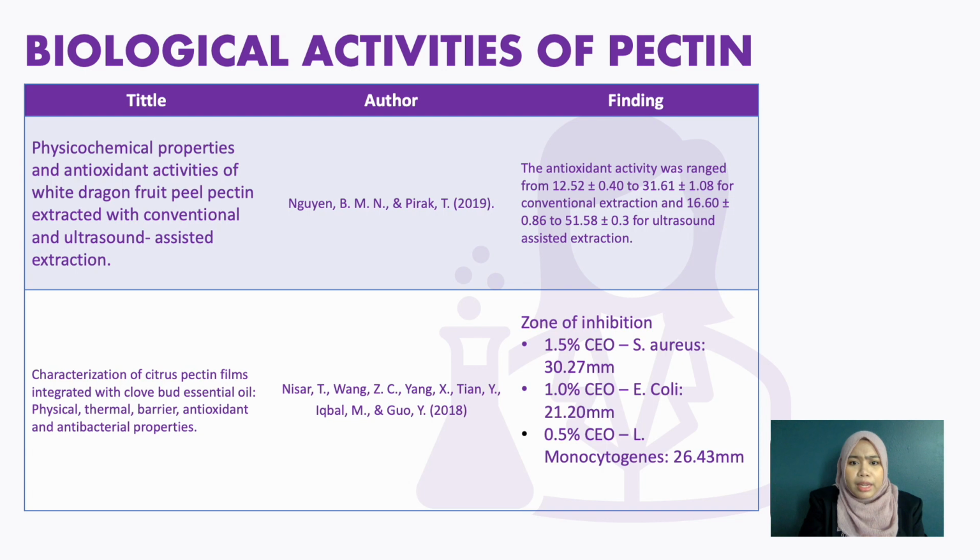The antimicrobial effects of phytochemical compounds that are found in plant extract can be studied by observing the inhibition zone. In research conducted by Nisar et al. 2020, it was found that citrus pectin film integrated with 1.5%, 1.0% and 0.5% of clove bud essential oils shows good antimicrobial activities against Staphylococcus aureus, E. coli, and Listeria monocytogenes, as it can inhibit the growth of microorganisms.